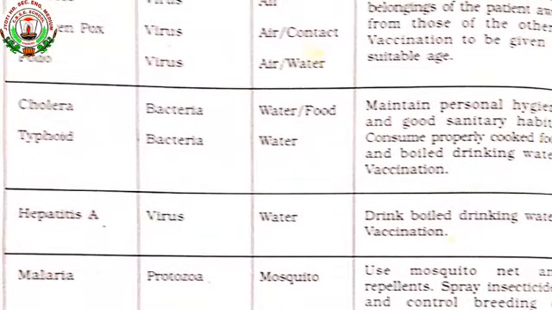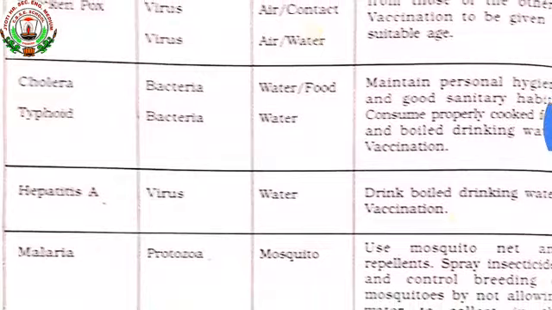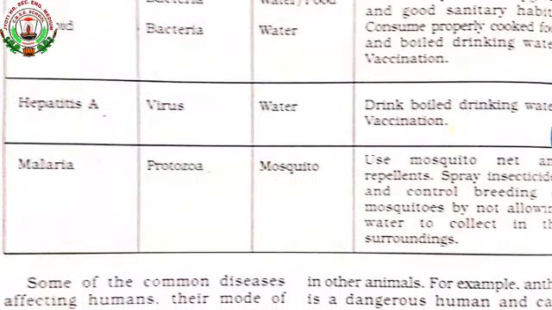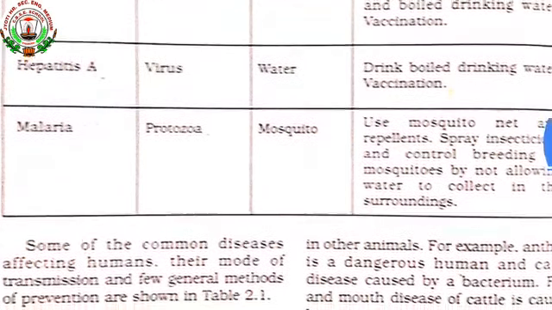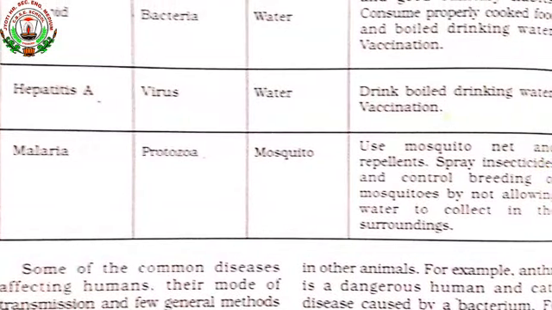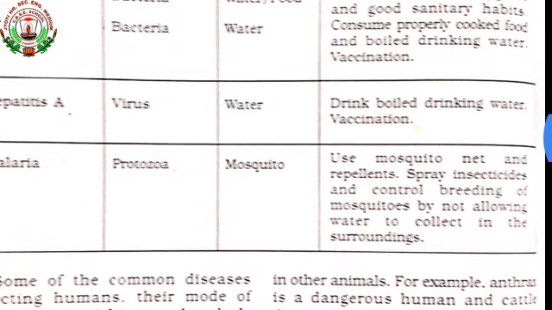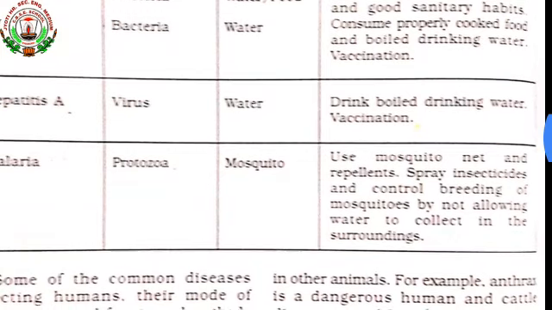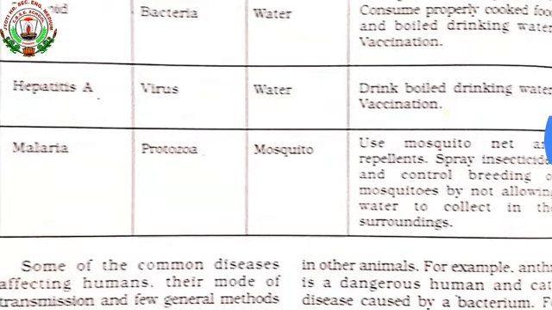Typhoid. Typhoid is also caused by bacteria, and it is spread by water, and the preventive measures will be the same as for cholera. Now the next disease is hepatitis. Hepatitis A is caused by a virus, and it is spread through contaminated water. The preventive measure to be taken by the patient is to drink boiled drinking water, and vaccination medicine should be taken in the right quantity at the proper time.